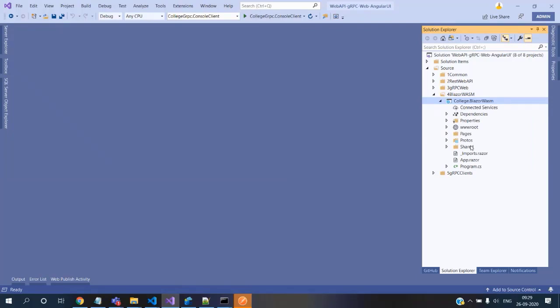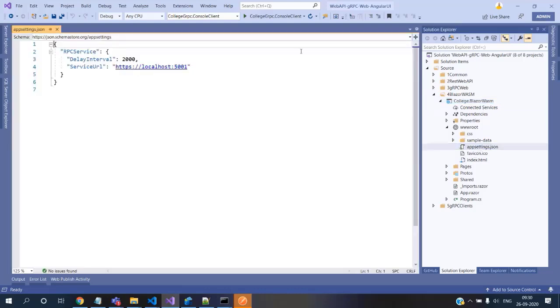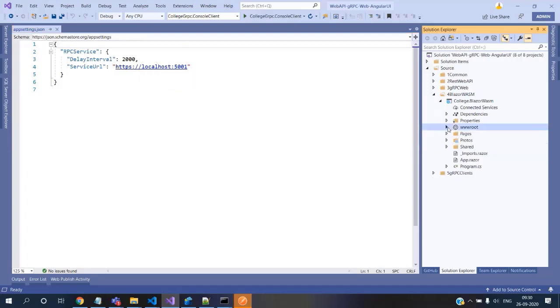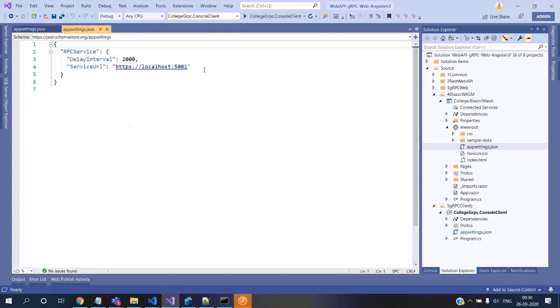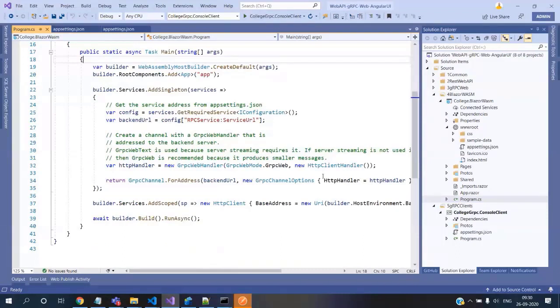Now we'll quickly come back here, and we can see that the app settings is here, and we said that the endpoint is 5001. Similarly, if you have the console application, we definitely have this service URL 5001. Similarly, in Blazor WASM, we have this in our app settings. Another thing to focus on is this gRPC web handler.